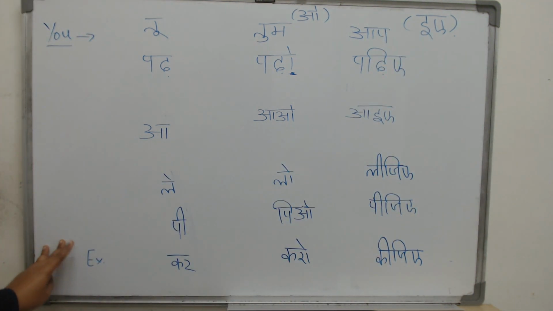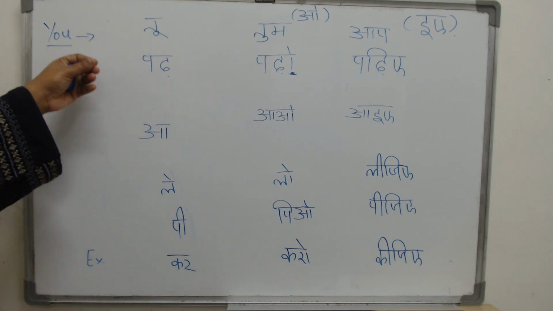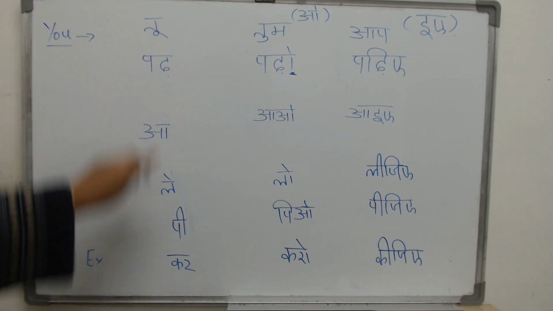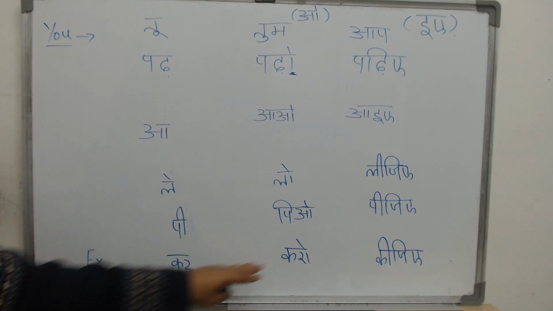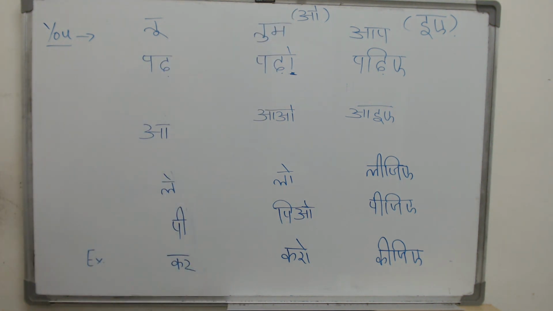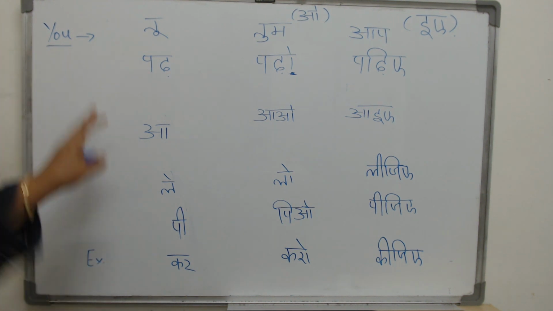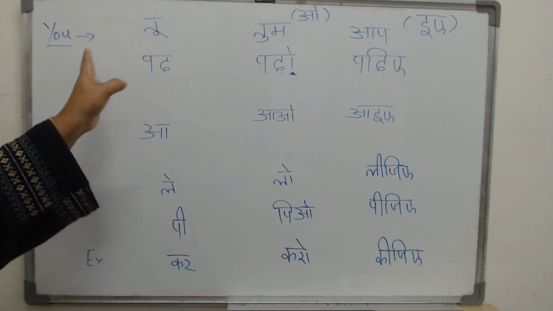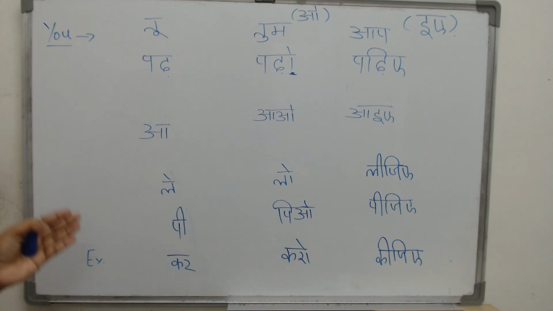And the last one is an exception. Why? Because it ends with a consonant. You do not see an A or an E. You do not have those sounds. You just have a kar, which means do. But then here the O ki matra will be the same. Kar, karo. Put an O ki matra, that will be the same. But this will be kijiye. So please remember, these are the 5 basic examples. Just using this table, you can change any verb form.